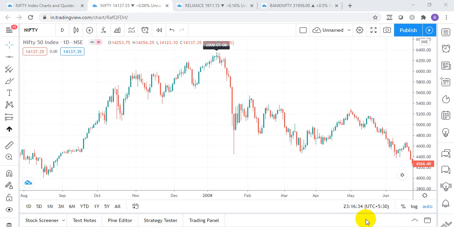Gann used to focus a lot on price and time cycles. So today we'll discuss one of the time cycles which Gann used to follow, and how it can be applied in markets and how you can trade them. These levels are valid throughout the year.